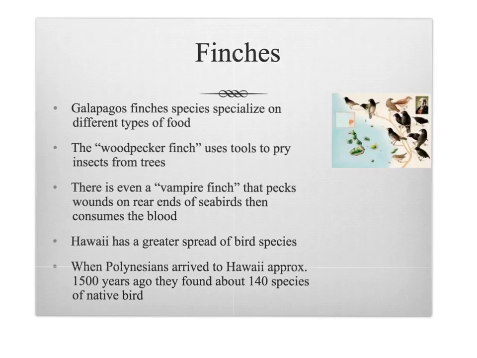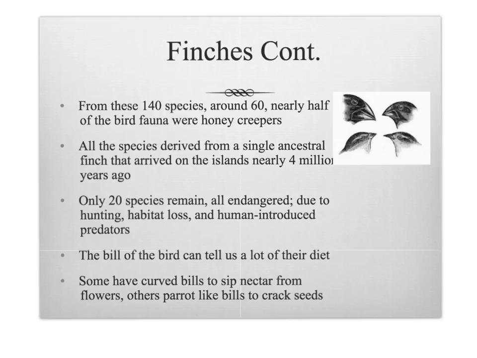Hawaii has an even greater spread of bird species. When Polynesians arrived in Hawaii approximately 1,500 years ago, they found about 140 species of native birds. Of these 140 species, around 60, nearly half of the bird fauna, were honeycreepers. All the species derived from a single ancestral finch that arrived on the islands nearly 4 million years ago. Only 20 species remain, all endangered due to hunting, habitat loss, and human-introduced predators. The bill of a bird can tell us a lot about its diet. Some have curved bills to sip nectar from flowers, others parrot-like bills to crack seeds open.